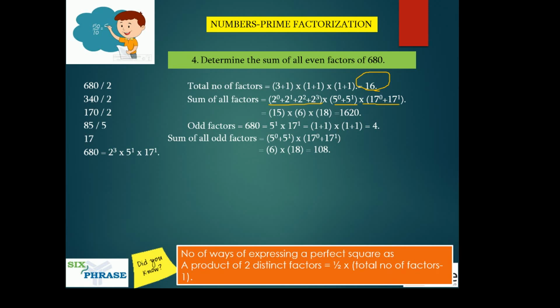To find the sum of factors, what you did was you did 2 power 3 plus 1, plus 1 and the whole thing minus 1. Remember this.